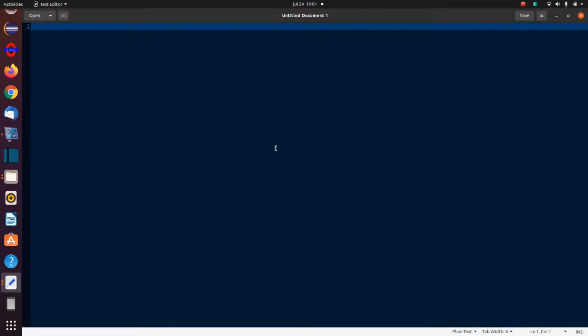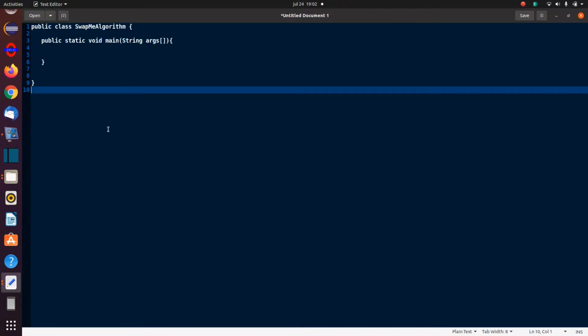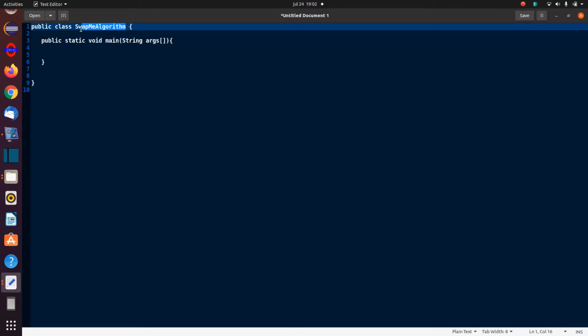Okay, so I open my text editor and I'm going to put in my code to start off with and just explain to you. I'm starting a new class, public class, and I'm naming it SwapMeAlgorithm. And then I've got my main method, public static void main String args. And I'm going to save it with the same name that I used there.